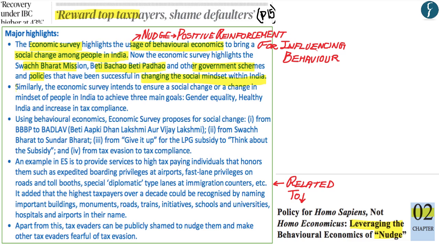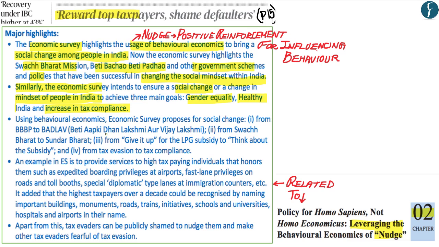Now, similar to these programs, the Economic Survey has proposed that it wants to ensure social change or a change within the mindset of the people in India so as to achieve three main goals. First is gender equality, second is a healthy India, and third is an increase in tax compliance from Indian citizens.